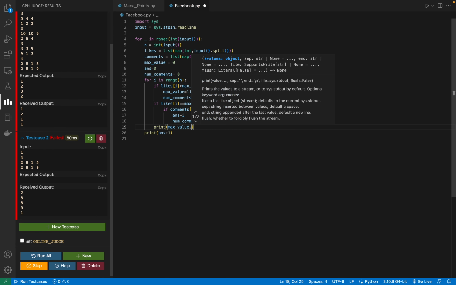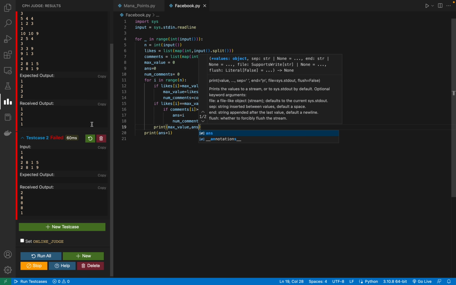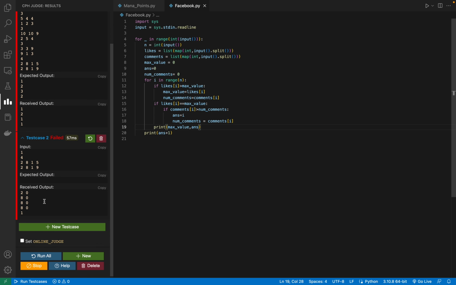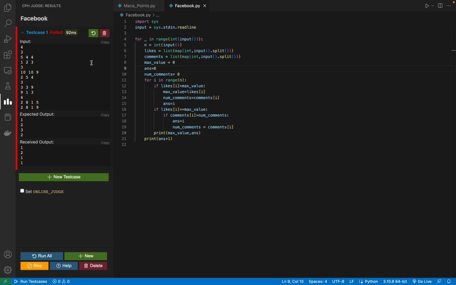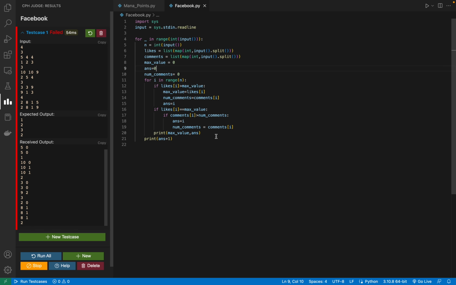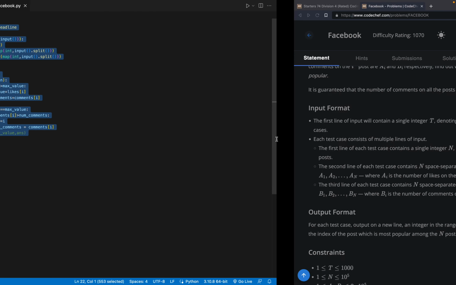Max value, comma, answer. Okay, the answer didn't change. Why? Because whenever likes of i is greater than max value, then I also have to change my answer, right? Now it should give me the correct output. Okay, I have to comment this line, and it passed.